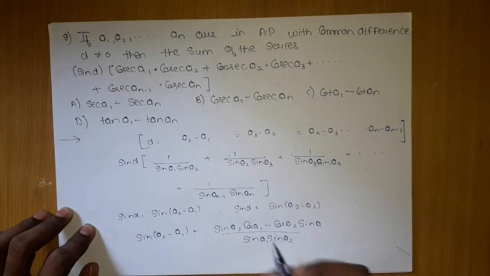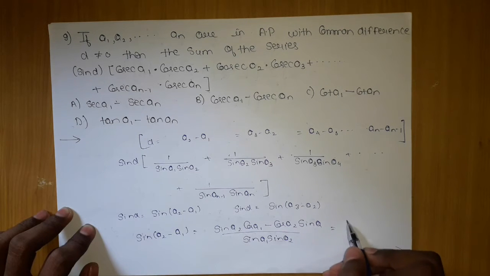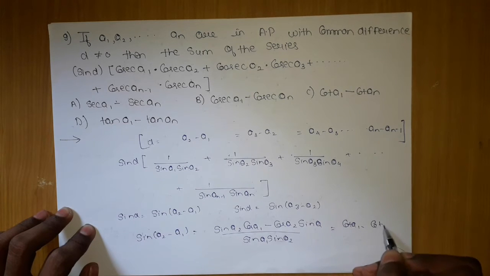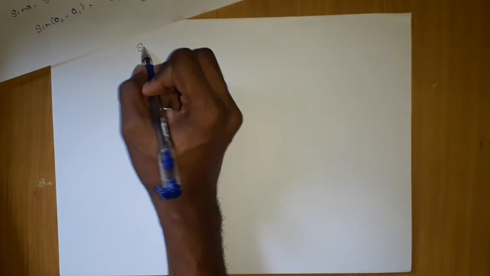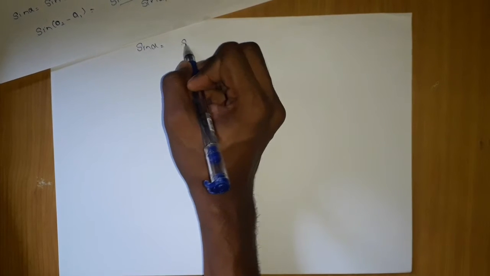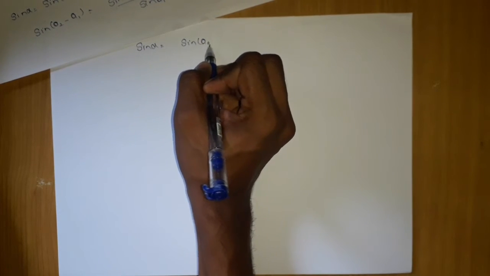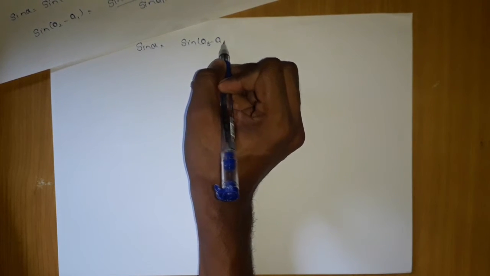Now if you observe, in the denominator there is sine a1 into sine a2. So if I distribute the denominator, sine a2 will cancel out here, and you will get cot a1 minus cot a2. Similarly, if you take the next one, I will write sine d as sine of a3 minus a2.